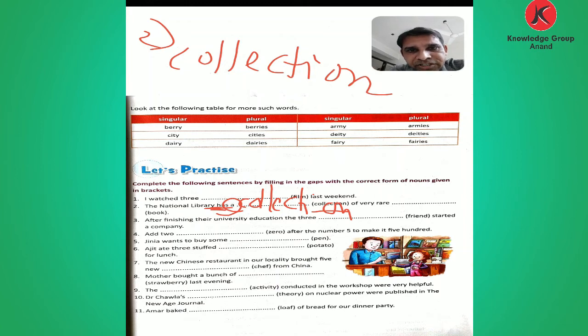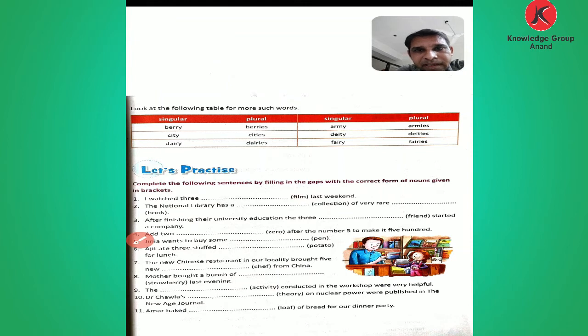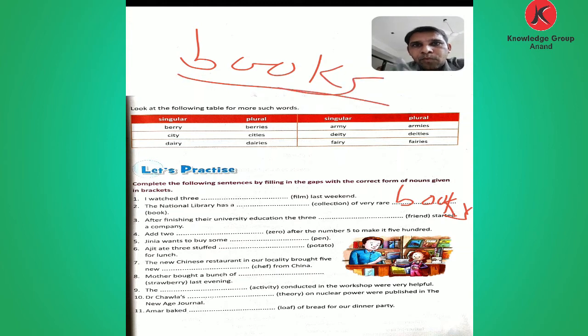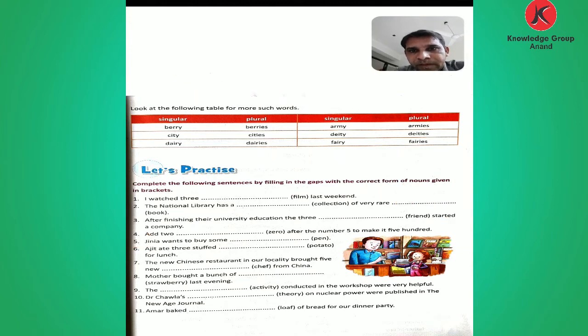Okay, a collection of very rare, together, books. Very rare, here given what? Book, but very rare, not book, given here plural form, books. Comes to the third.